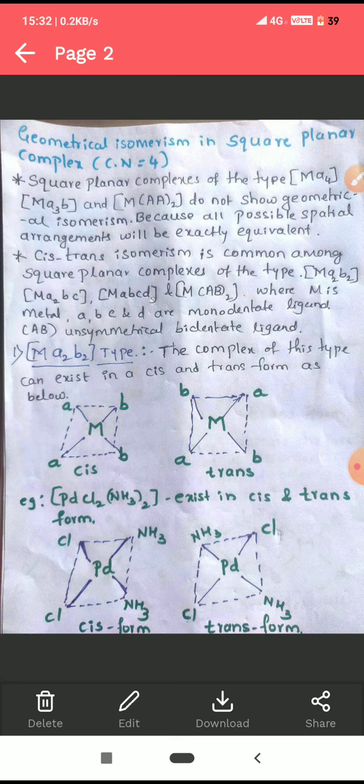MA3B and MAA2 do not show geometrical isomerism because all the spatial arrangements will be exactly equivalent.